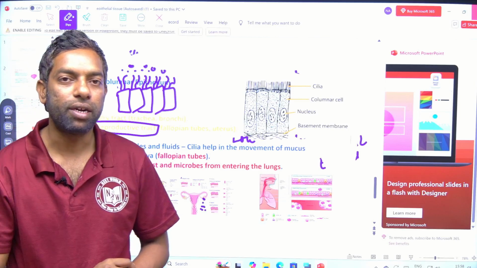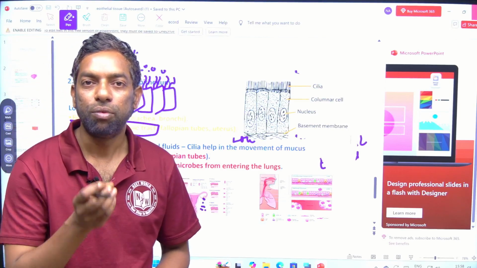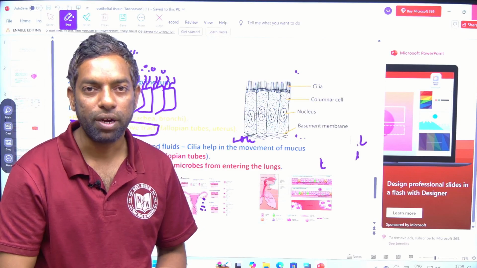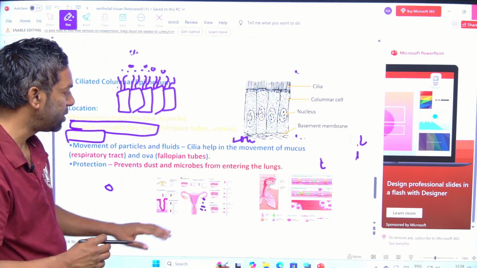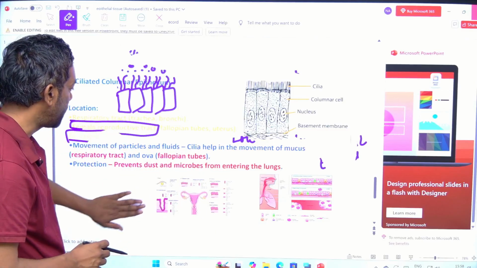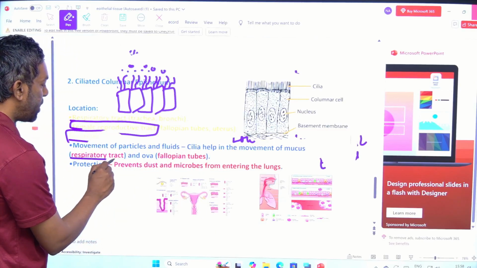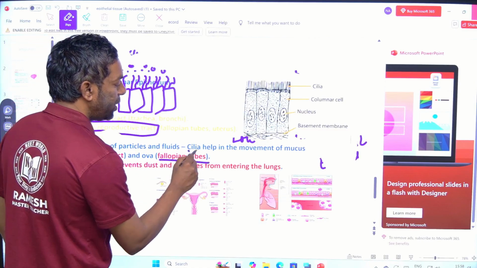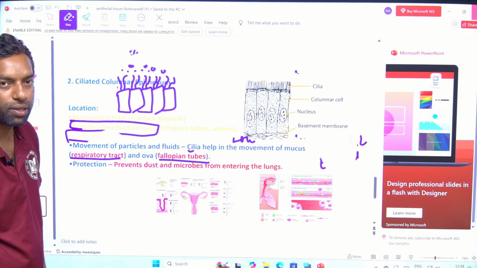Here the ciliated epithelial tissue helps to move the ova, released in the ovary, into the fallopian tube for fertilization. This is most important, guys. Respiratory tract and fallopian tube both have ciliated columnar epithelial tissue.